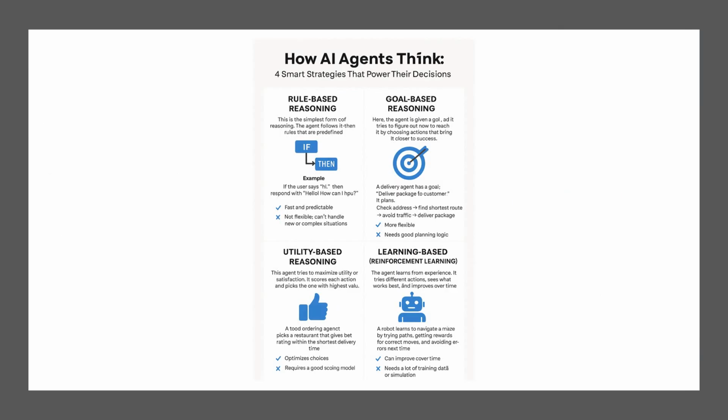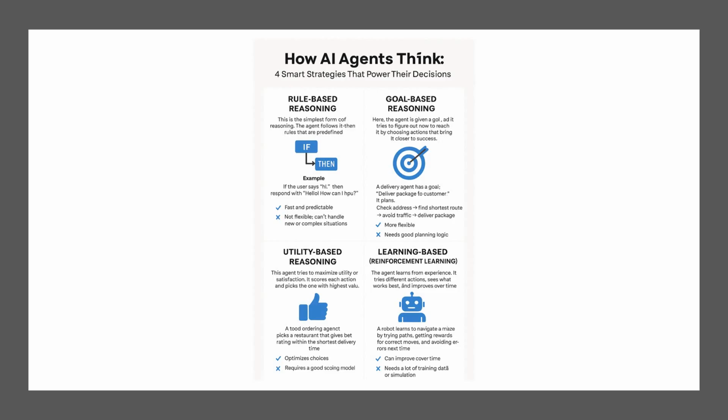The first approach is called rule-based reasoning. This is the most basic and classic way for an AI agent to make decisions. Think of it like a flowchart. If this happens, then do that. That's all. No learning, no adaptation, just execute pre-written rules. It's like a chatbot that responds with canned replies. Works great when things are predictable.